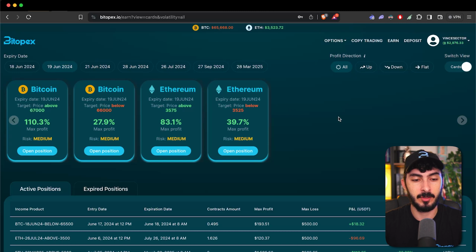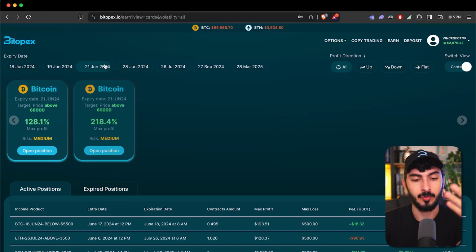So you do these things, you come right here to the Earn tab and you filter by the expiration and you select a vertical spread. So I'll be sharing a still image at the end of the video showing if I was able to make money or not on this option that we just opened, which is the below 65,500. So you would see if I lost money or I made money, but you saw how easy it is for you to do these. I chose an option that expired next day for me,